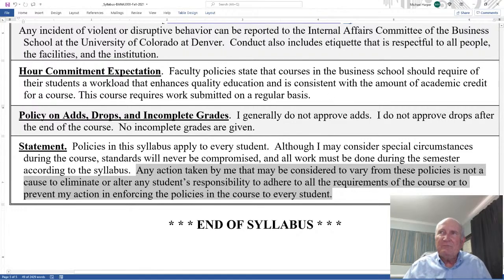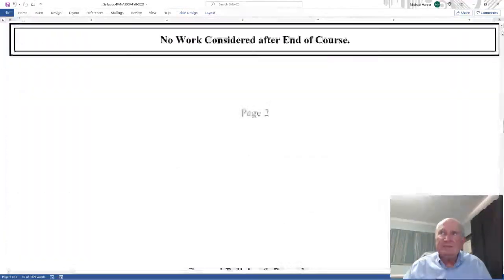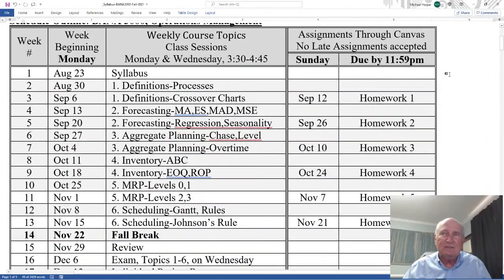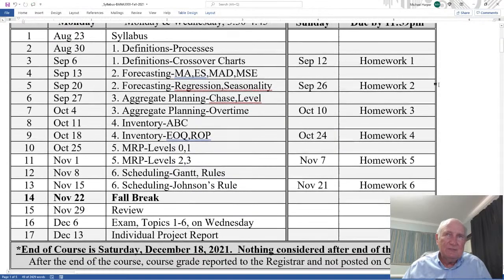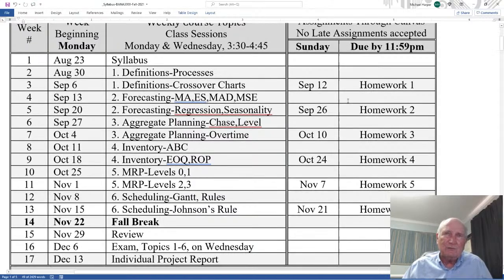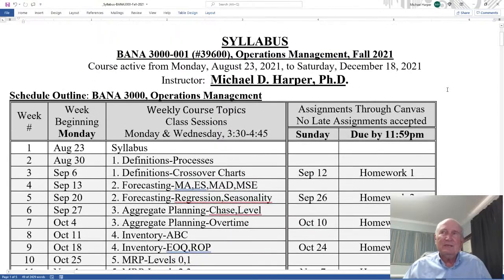Now, one thing I haven't mentioned in this syllabus is Excel. Well, I have mentioned Excel, but I want to say, during this course, takeaways, first of all, is the material. Second, I hope takeaway is with learning how to learn. And another takeaway is that there'll be Excel throughout the course. So this is the syllabus, and I encourage everyone to review the syllabus, respond to it, go back to it, and be aware of the policies and procedures, because this will apply to every student in this course.